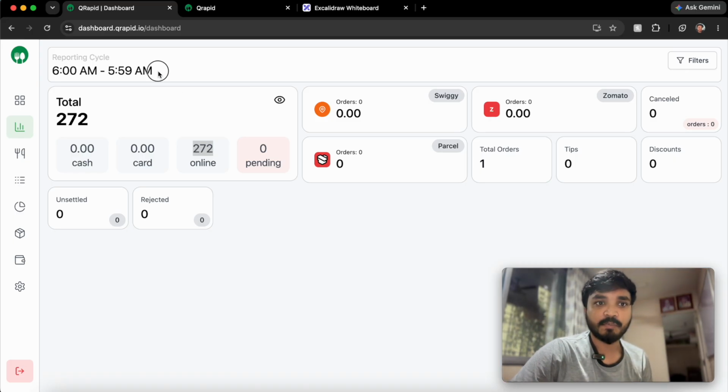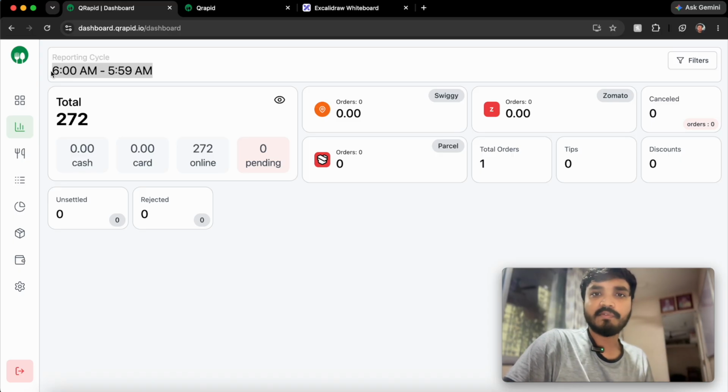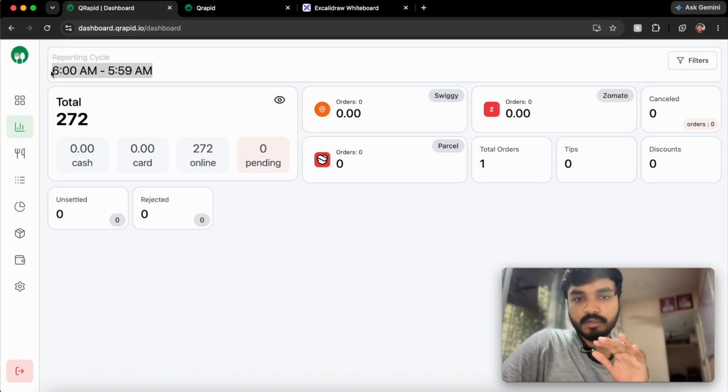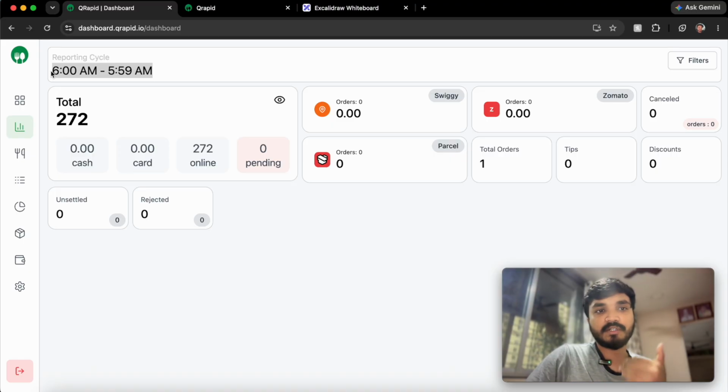You can see the timing and the reporting cycle over here, because many restaurants are also open after 12 a.m. or something. So that's why we kept it in such a cycle that all the restaurants are covered, right? Because what restaurants want is that even after 12, the billing date should be the same as the current date. For example, today after 12, even though people are sitting in the restaurant and having their meal, the bill settlement should be on the same date, not the next date.